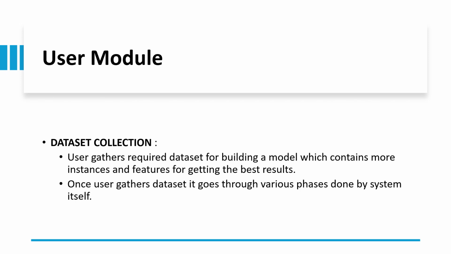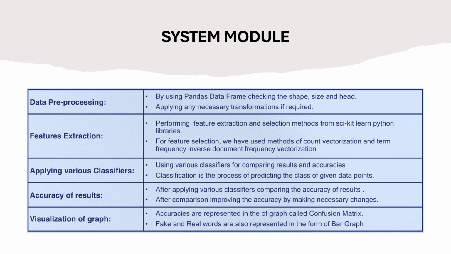Once the data set is uploaded, the system automatically processes it, cleaning the text, removing unnecessary symbols or stop words, and converting it to numerical form. This step makes sure the data is properly structured, just like an IR system organizes it. The user need not do any technical process because the system handles everything, preparing the data for training and testing automatically. Now, let's see what the system module is.